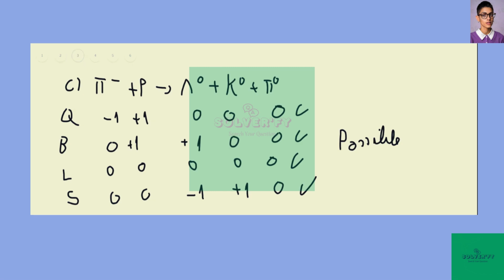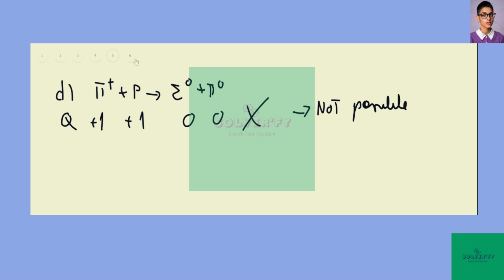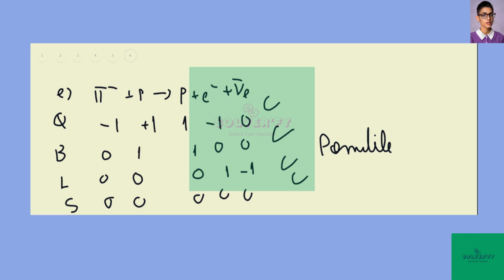In part C, we again have a strong interaction, it's a proton-pion interaction, so it's strong. D, the reaction is not possible. And E is a weak interaction, so we have electrons and electron neutrino appearing in the final state, so this is a weak interaction.